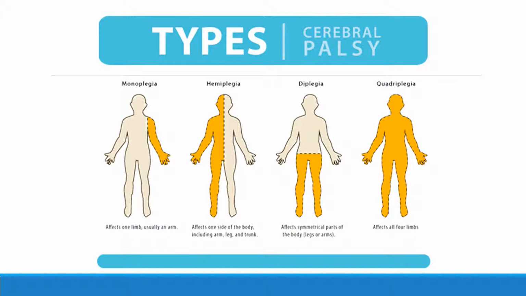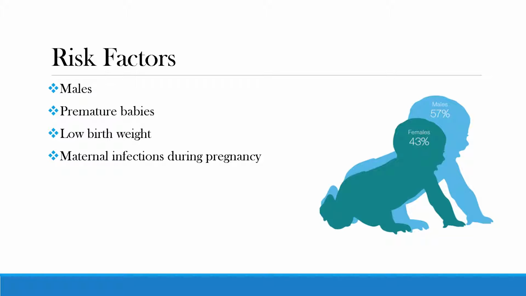Again, we'll start from left to right. Spastic monoplegia affects only one limb. Hemiplegia affects one side of the body, either left or right. Diplegia affects the lower half of the body. This includes a difficulty walking because the muscles of the legs and/or the hips are too tight. Lastly, quadriplegia is the most severe of them all, as it affects the entire body, and it often includes other developmental disabilities as well.